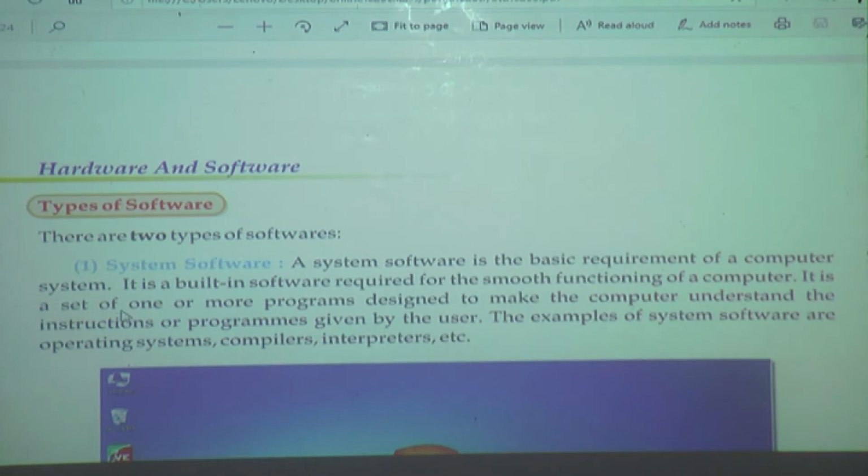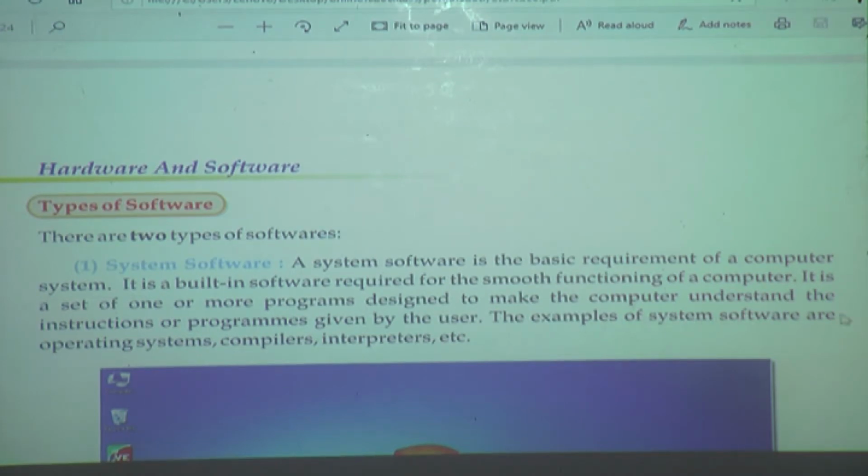It is a set of one or more programs designed to make a computer understand instructions or programs given by the user. Why we need this? By using that software, the instruction or program is understandable, and it is a set of one or more programs.